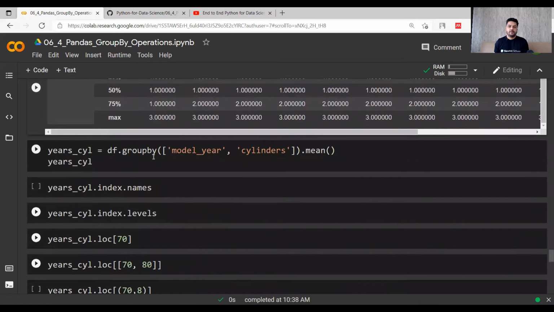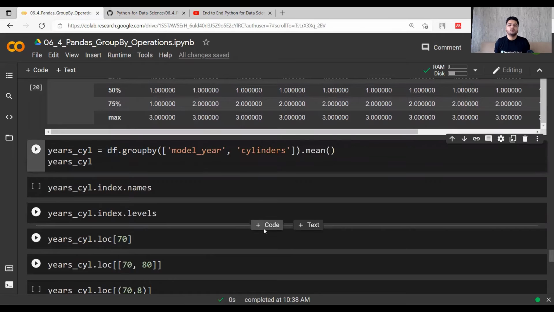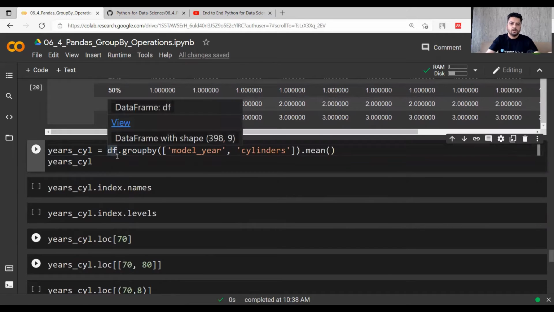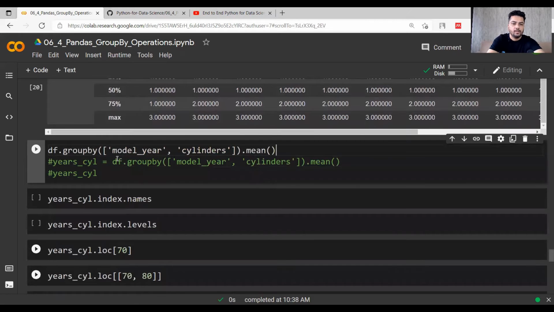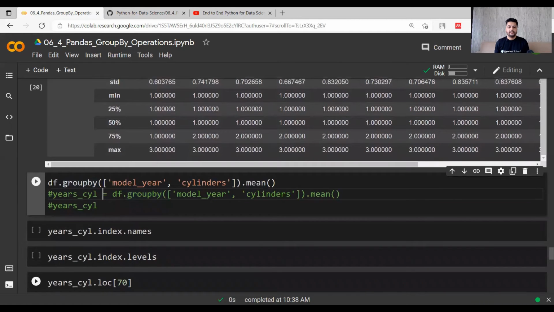So now if I do year cylinder, let's say I don't give any name to this. Let me do it like this. Now let's say that I am doing df.groupby model year, cylinders, .mean. So this is how it looks like.